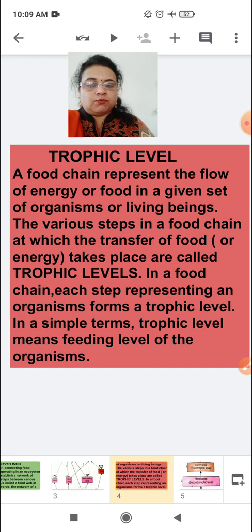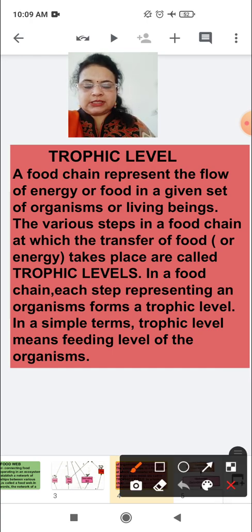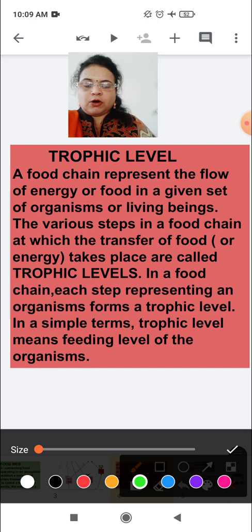Trophic level. What is trophic level? Here we will study the topic of trophic level. A food chain represents the flow of energy or food in a given set of organisms or living beings.